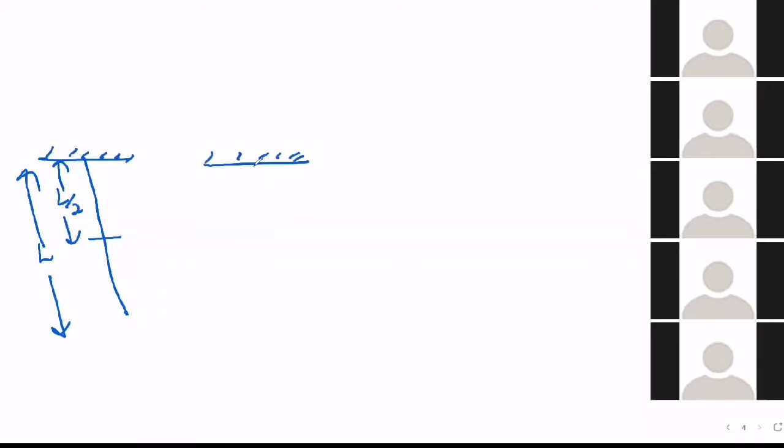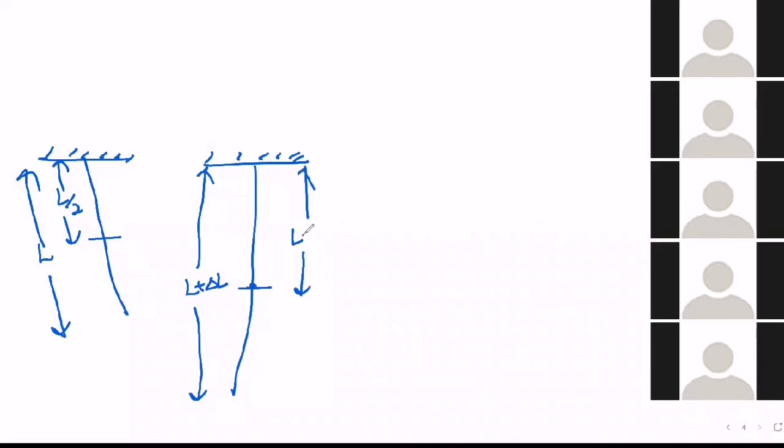Now you pull it by some force so that the total length becomes L plus delta L. Now the center of mass will be somewhere here. The depth of the center of mass will become L plus delta L by 2. Please understand the point: the center of mass lies at the geometrical center, and center means half of the length.